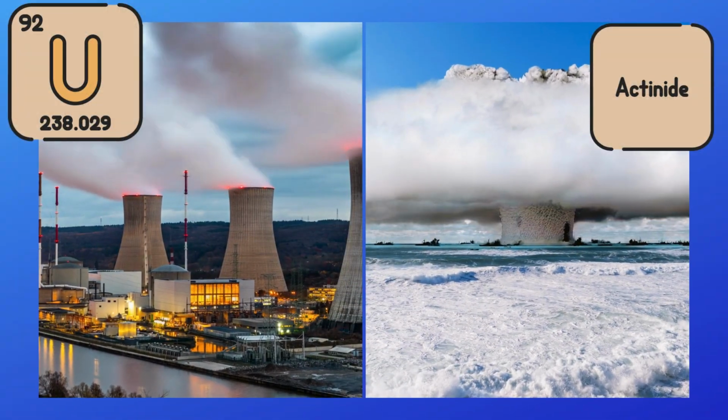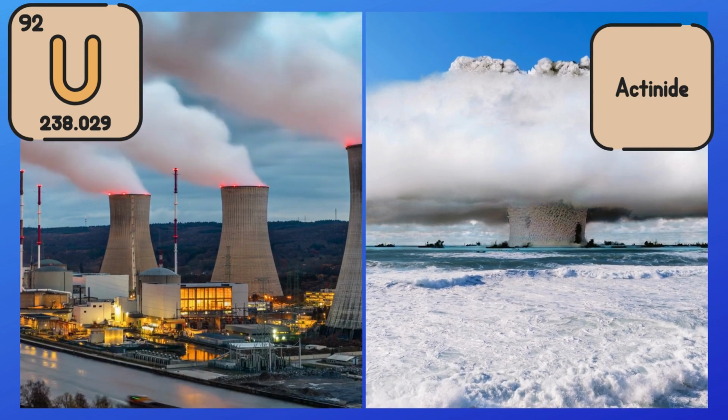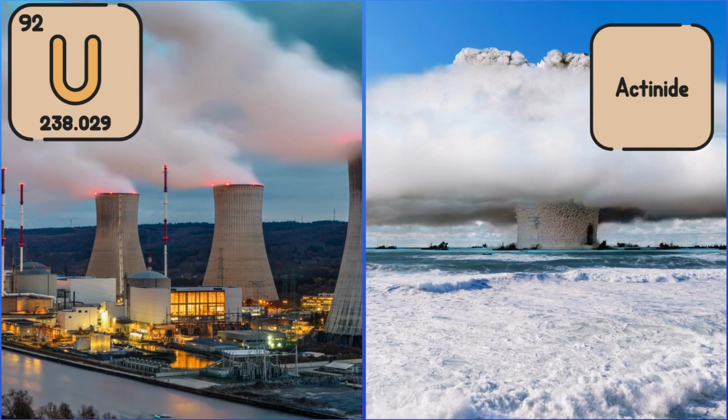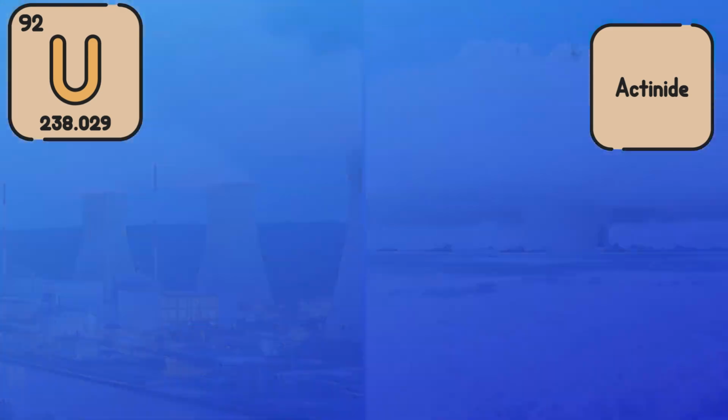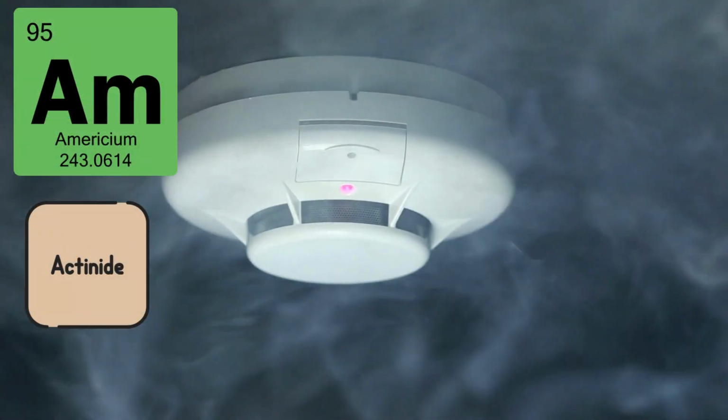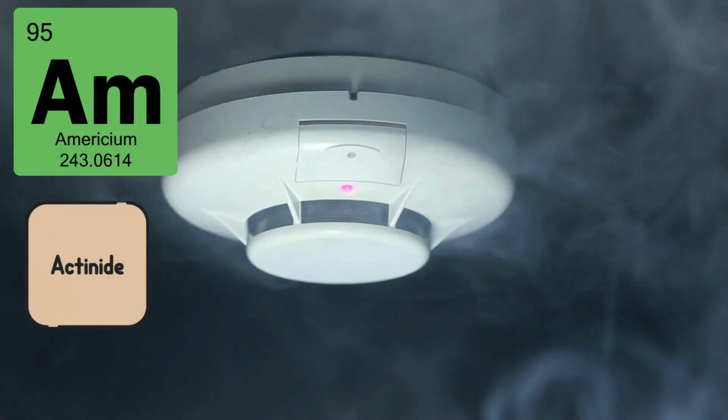Uranium U is an actinide. It is used as a fuel in nuclear reactors and in nuclear weapons. Americium Am is an actinide. It is used in smoke detectors.